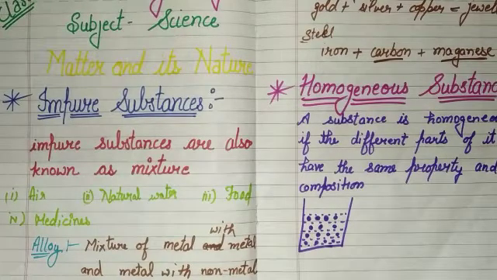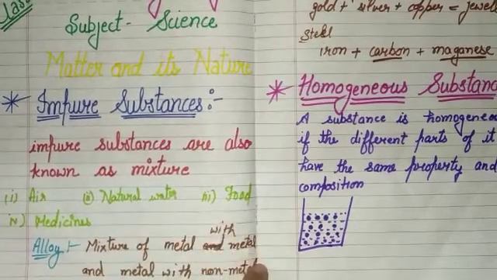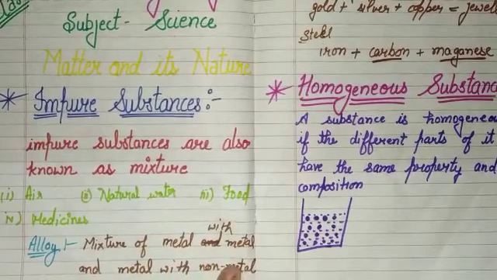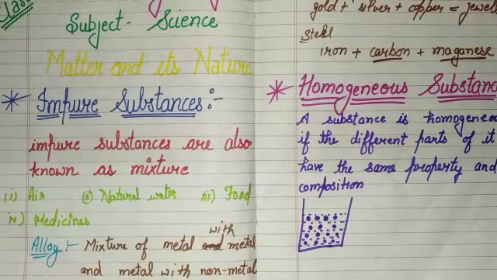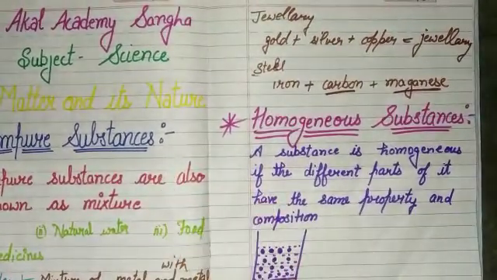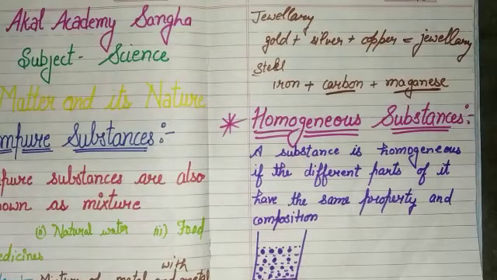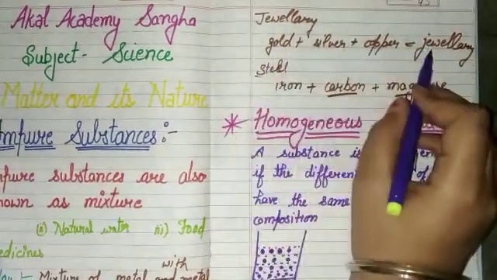Okay, next is alloy. Alloy is also a mixture of metal with metal and metal with non-metal. Example, jewelry. Jewelry is not made of pure gold because pure gold is very soft. When we apply a small pressure, gold is misshapen or broken. So they use gold with silver plus copper to make jewelry.